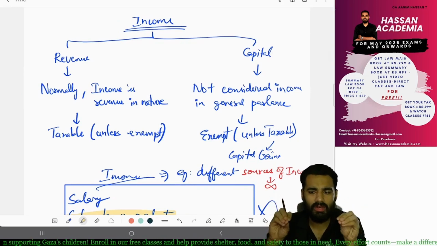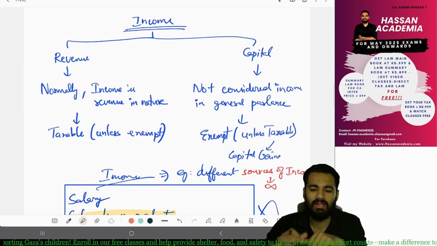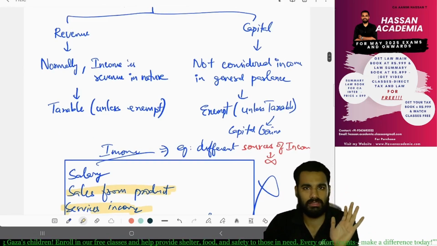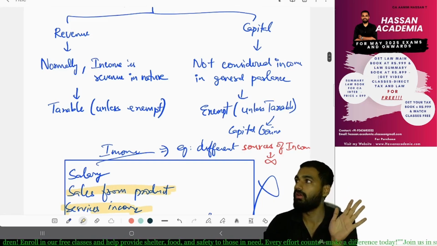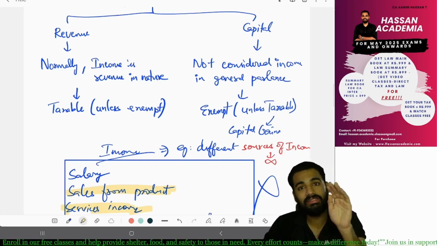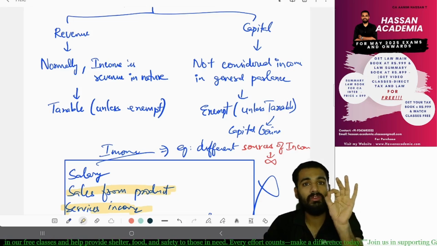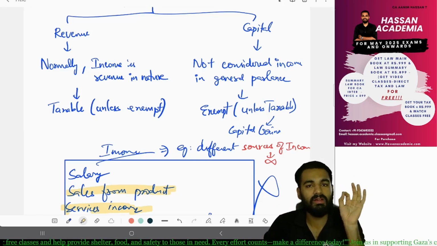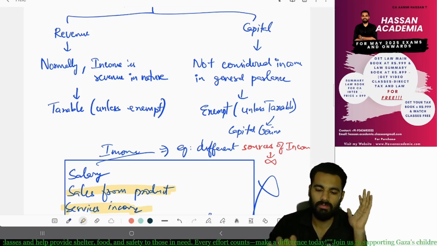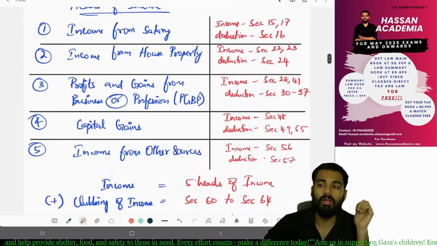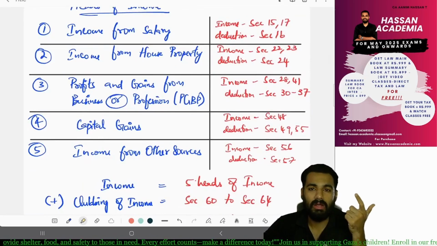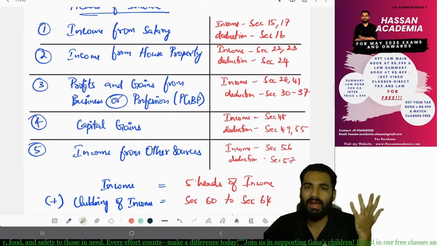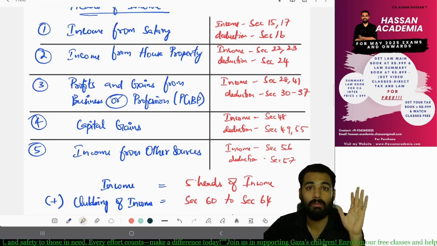Income is generally revenue in nature, but it is not capital in nature. So revenue in nature is taxable unless in the Income Tax Act it is specifically said that it is exempt. But capital in nature is generally exempt unless it is specifically mentioned in the capital gains chapter that it is taxable. Yes. So there are 5 heads of income. What are the 5 heads of income? Income from salary, income from house property, profits and gains from business or profession, capital gains, and income from other sources. These are the 5 heads of income.